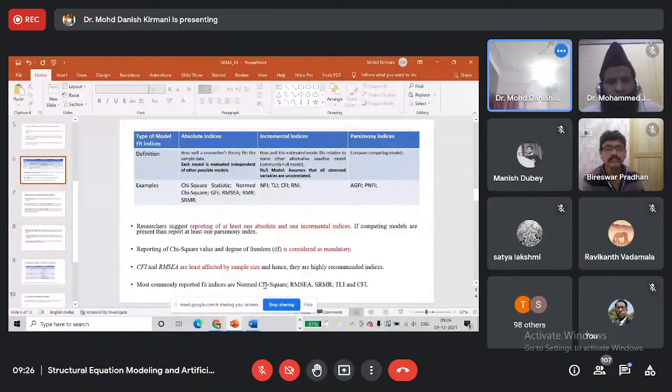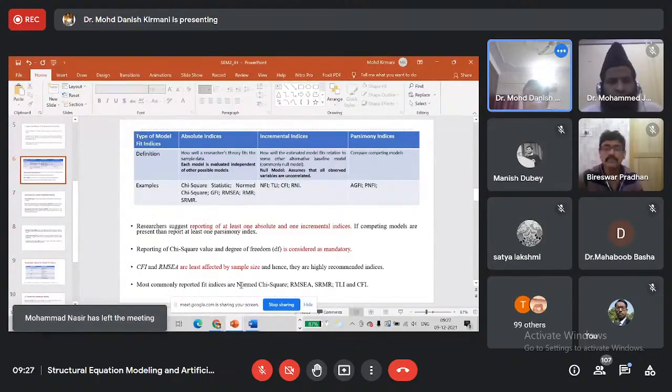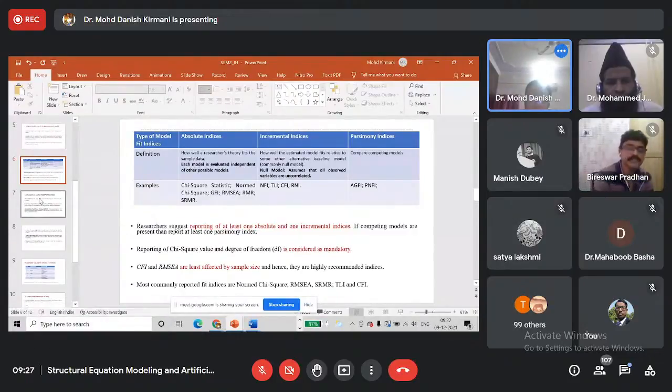Norm chi-square. Norm chi-square is an absolute index. RMSEA is also absolute. SRMR is also absolute. And from incremental indices, TLI and CFI. So these five indices are the most commonly reported indices in the research papers in good journals. So we will discuss these 5 indices in detail.